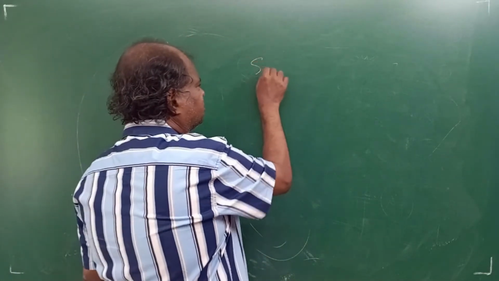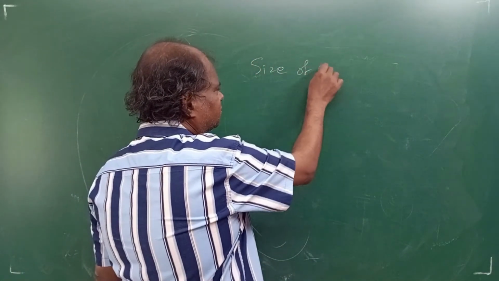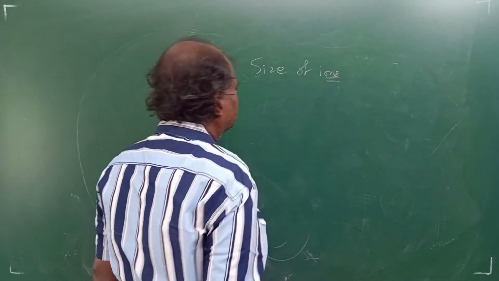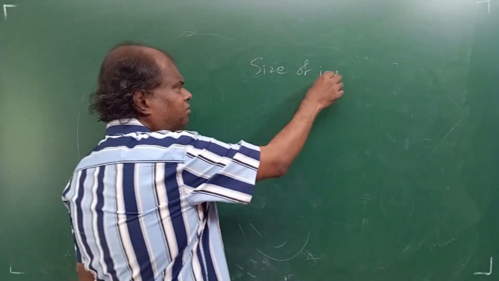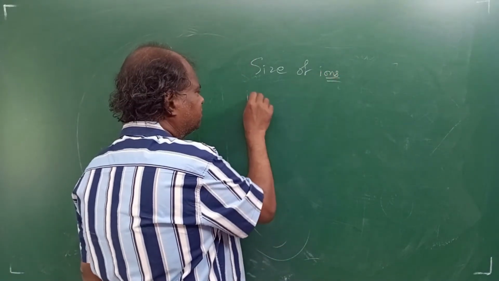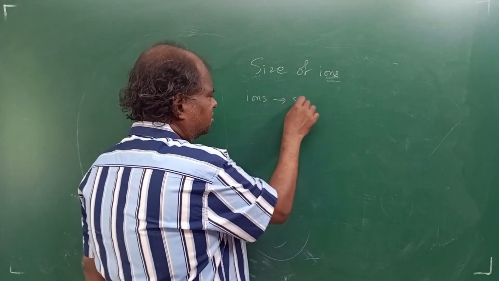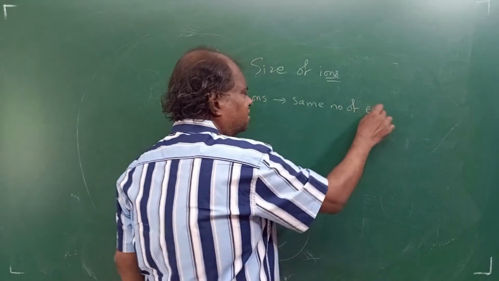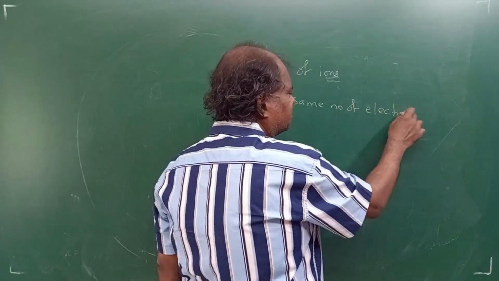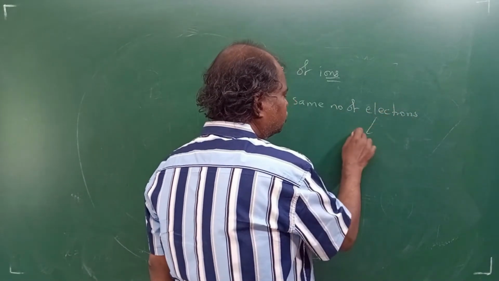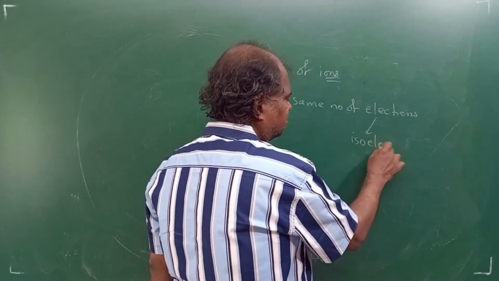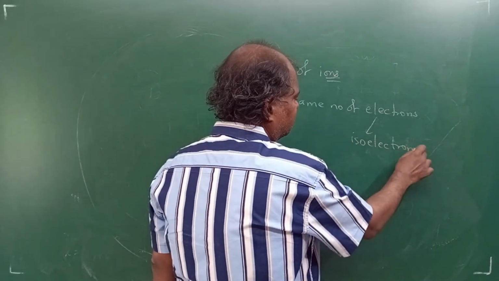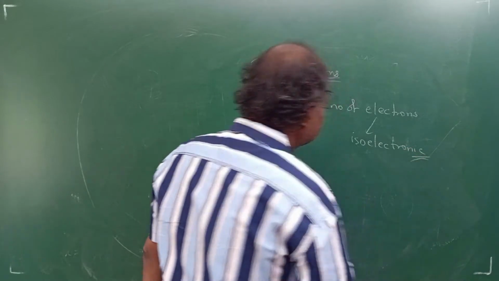Then the size of ions. Now before I come to the size of ions, remember, those ions which have got the same number of electrons, please concentrate here, very important, they've got the same number of electrons, so it is called isoelectronic. What is it called?